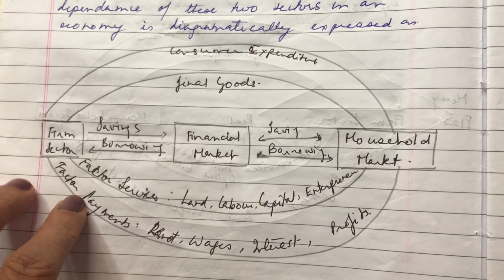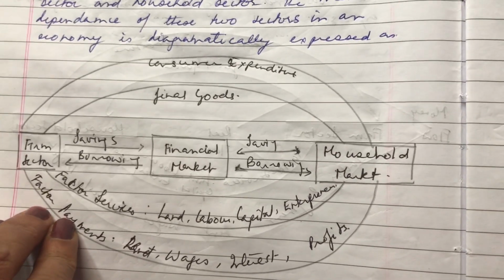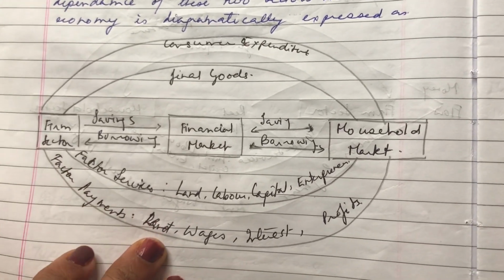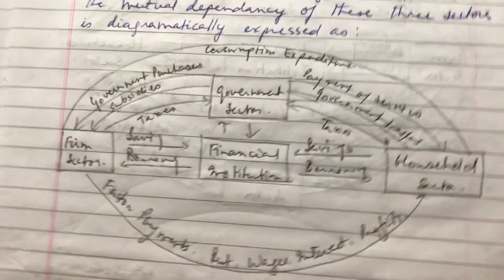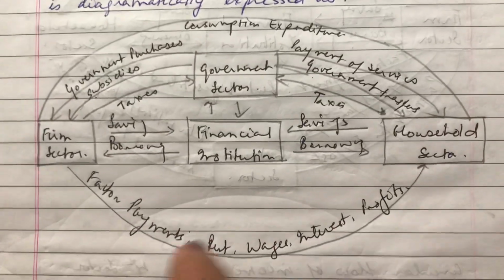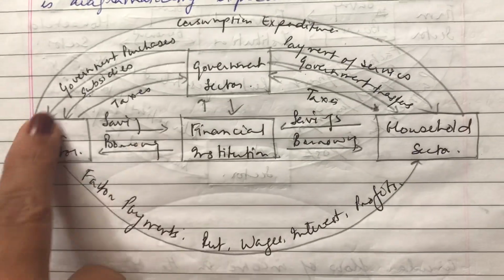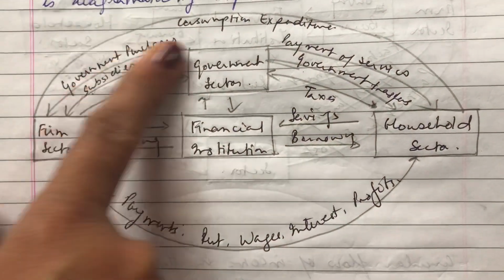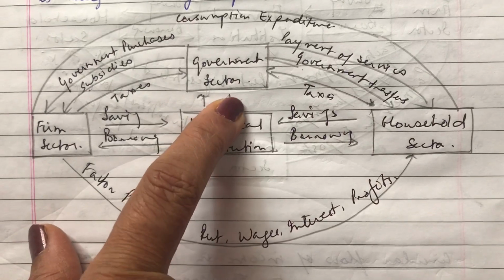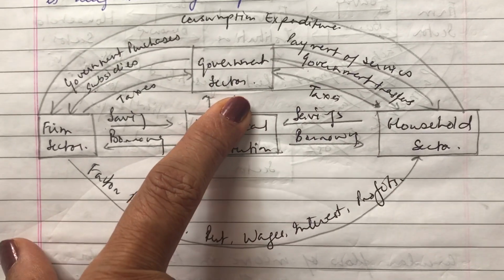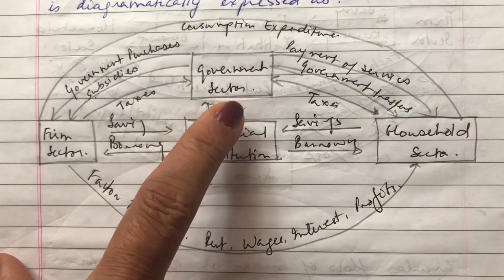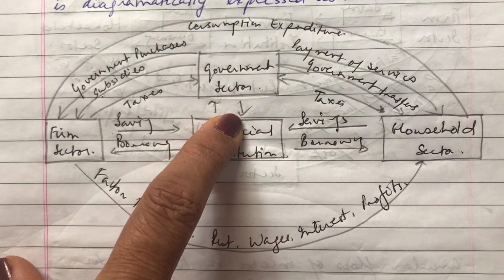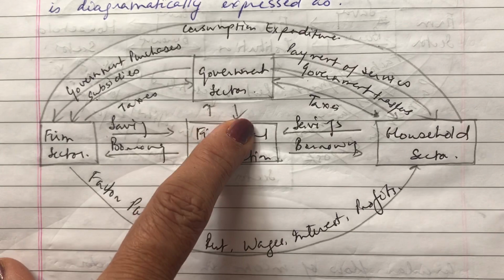Now I'm also dealing with the three sector and four sector economy because the next topic that we have is related to it. So just in brief, I would like to show you what is a three-sector economy. Now if you see, the rest of the figure is similar, only one addition we have taken, which is the government sector. So in a three-sector economy, the government starts playing a very important role.